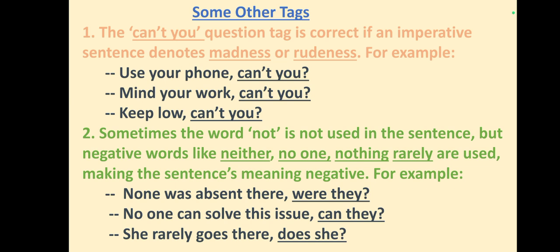For example, none was absent there, were they? Here, none is a negative word and hence the tag is positive. No one can solve this issue, can they? Here, the negative word is already there and hence the tag is positive. Now, third example is she rarely goes there, does she? Here, rarely is a negative word and hence the tag is positive.